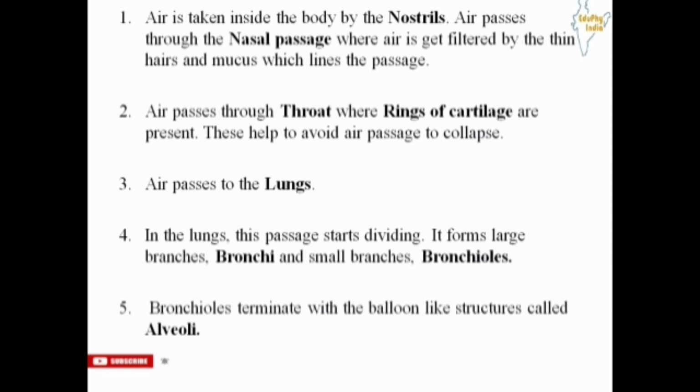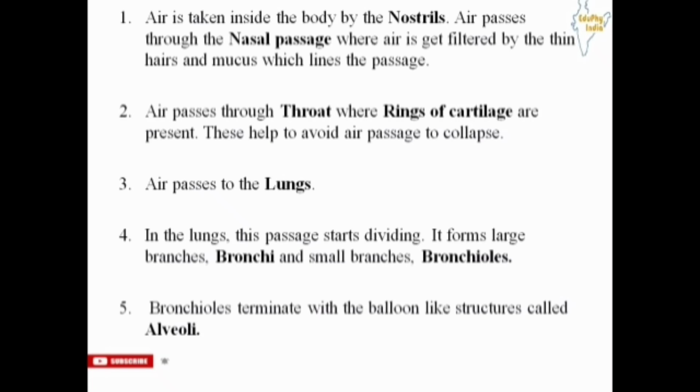Let us revise what we have seen recently. So first of all, air is taken inside the body by the nostrils. Then air passes through the nasal passage where air is filtered by the thin hairs and mucus which line the passage. Air passes through the throat where rings of cartilage are present. These help to keep the air passage from collapsing.